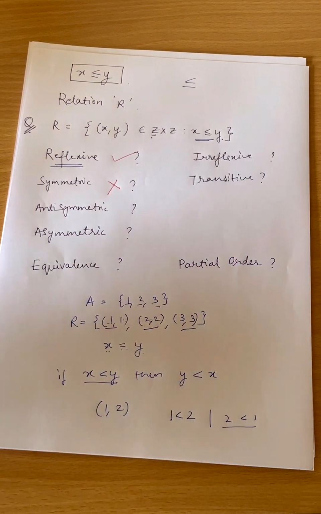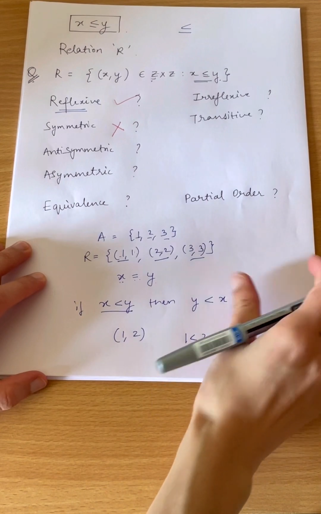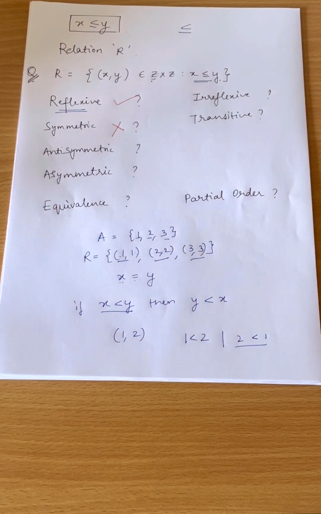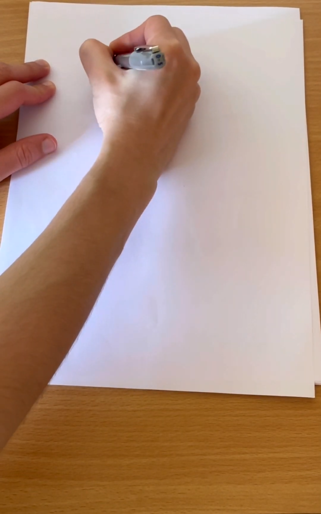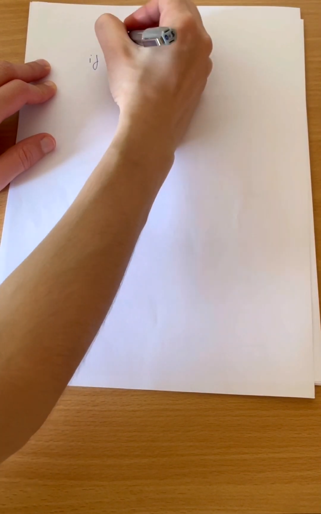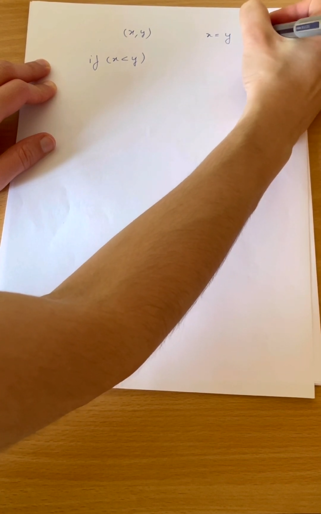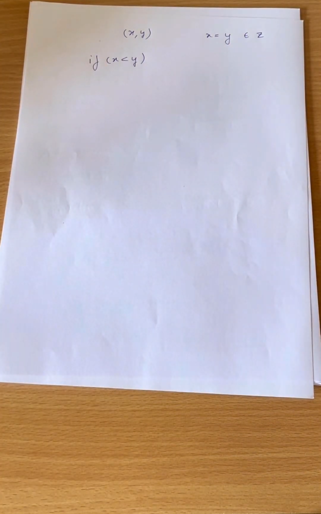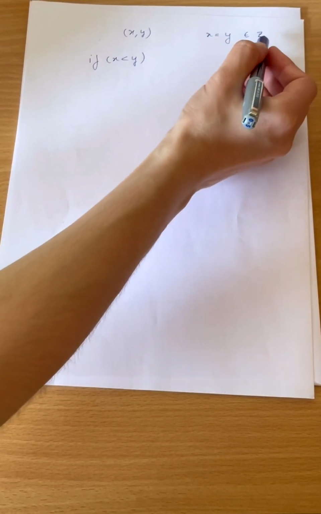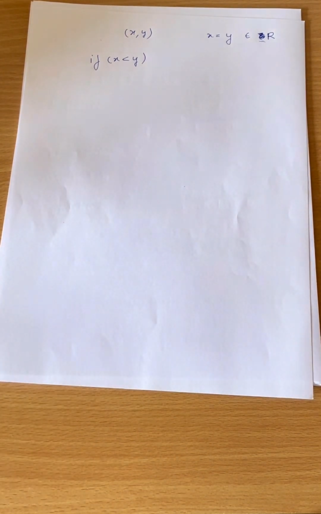What about antisymmetric? See, what does antisymmetric say? The condition is for x comma y, x is equal to y for all possible results. Here it is integer, so I basically take integer only for the definition. You can take real numbers. Basically this is valid for all numbers. So if x comma y is there, then x should equal y.